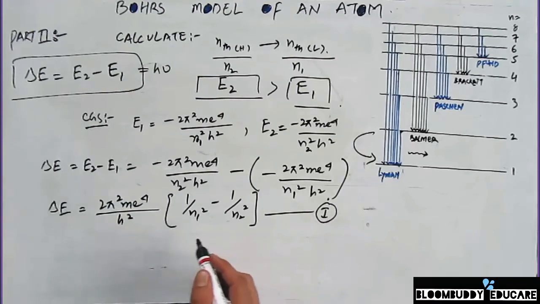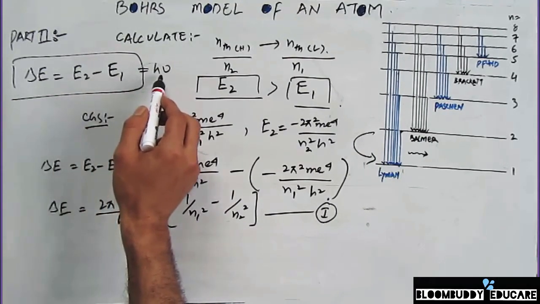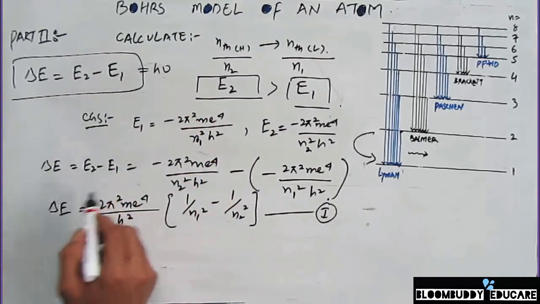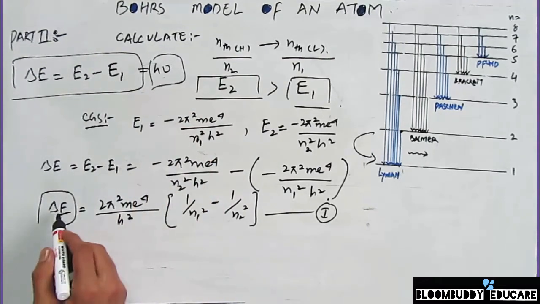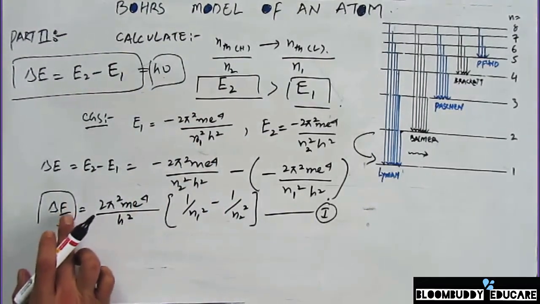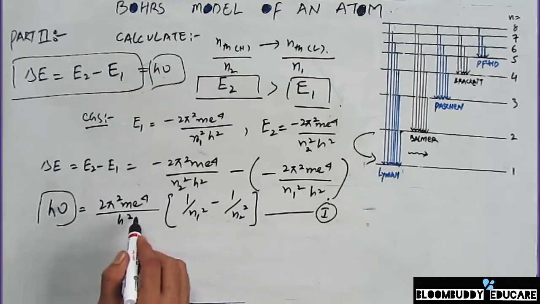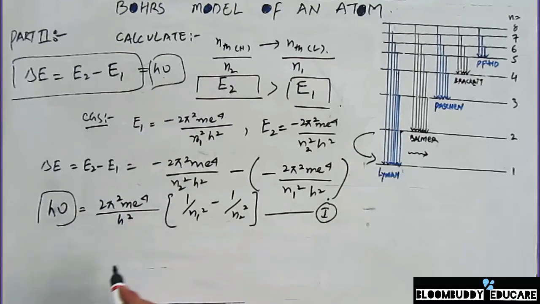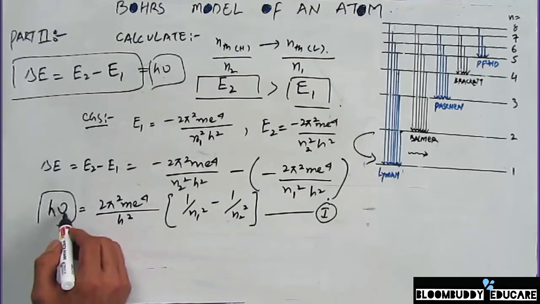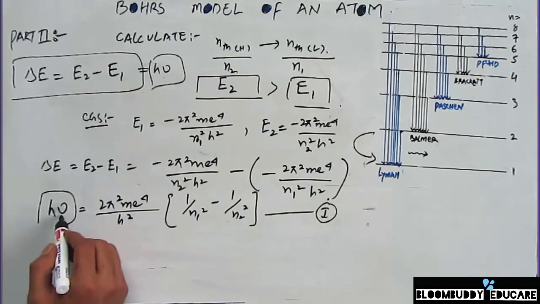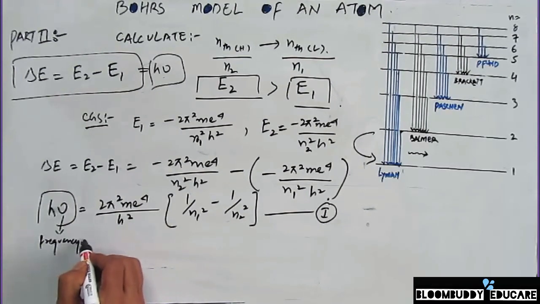Now we know from Max Planck's equation that delta E is equal to h nu, so instead of delta E I can put h nu, which is equal to the equation that we obtained, right? Here nu is the frequency of the radiation, and we are calculating the frequency of this emission.